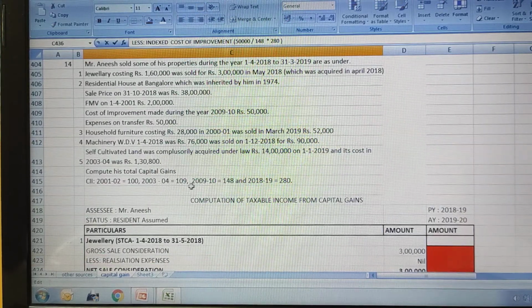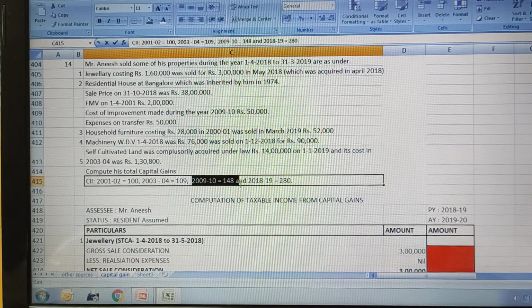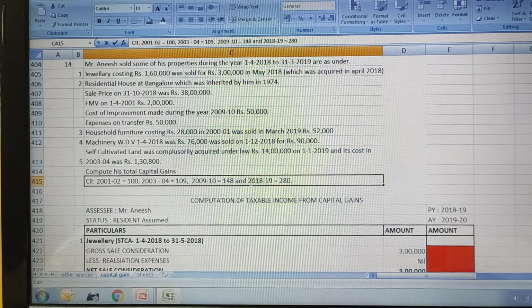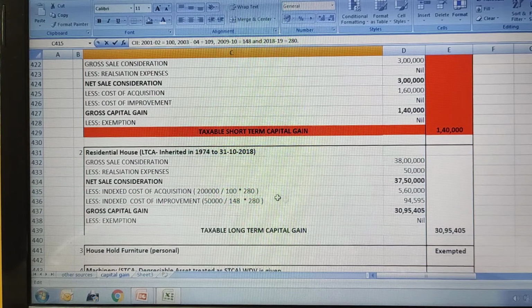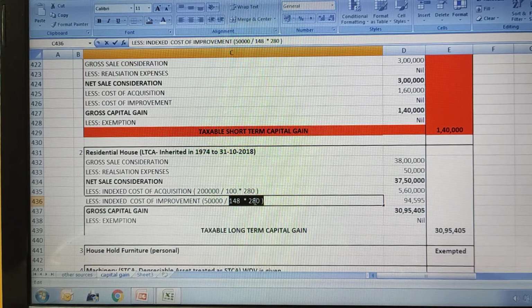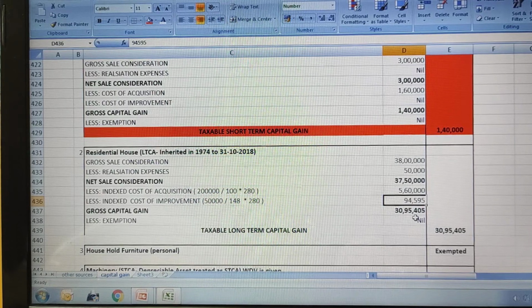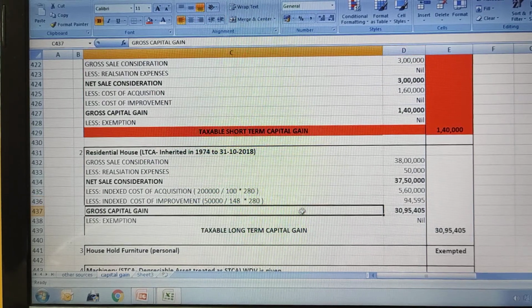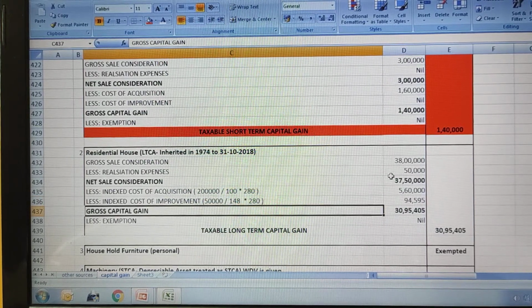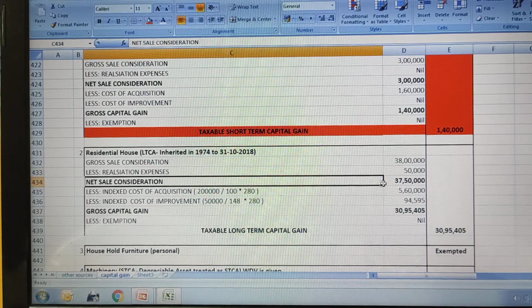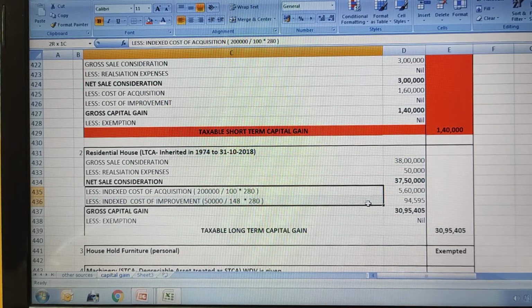So cost inflation index for 2009-10 is 148, right? And our previous year cost inflation index is 280. If you substitute this, you will get 94,595 rupees.